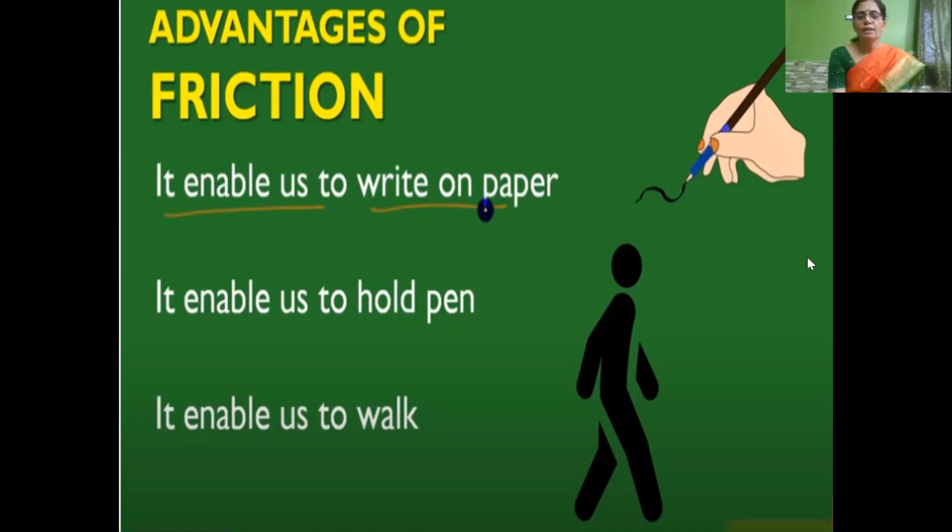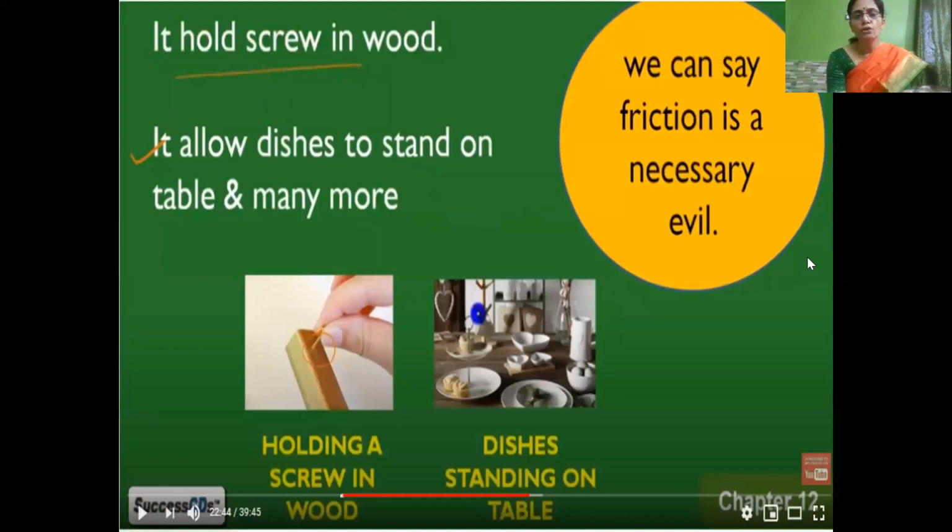So till now we have learned about different advantages of friction, such as it enables us to write or draw on paper. It enables us to hold a pen or hold anything without dropping it. It enables us to walk without slipping. If you imagine our day-to-day life, without friction we cannot do our day-to-day activities. It holds the screw. When we screw into wood or a wall, there should be friction between the tip of the screw or nail and the surface of the wall. Then only it can hold the screw.